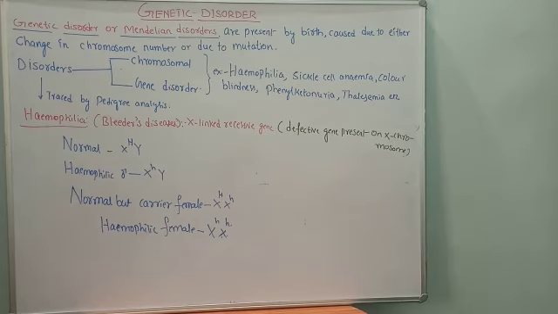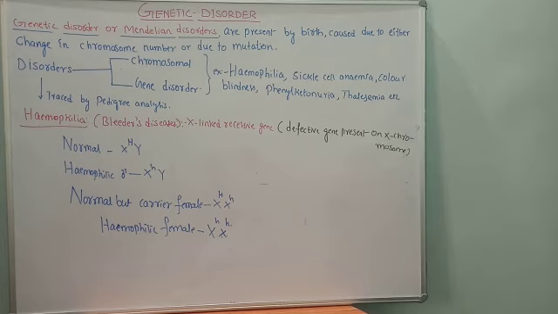Next, the normal person who is a carrier female. The female is normal but she is a carrier, so the gene is hidden. She is not showing the disease, but somewhere in her chromosomes the defective gene is present. She is a carrier of the gene. Let us see the genotype. Females have XX chromosomes. On the first X chromosome, a normal H, the normal gene, is present.